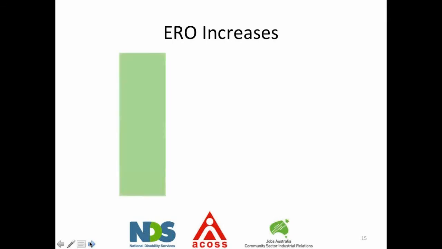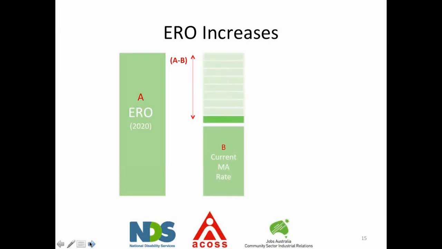This is just a bar graph to give you a bit of a look at how that looks practically. So where A equals the ERO payment, so that's going to change every year in 2020. Where B equals the current modern award rate, we take away B from A, and we divide it by 9 and add 1/9. So there you can see what it looks like.